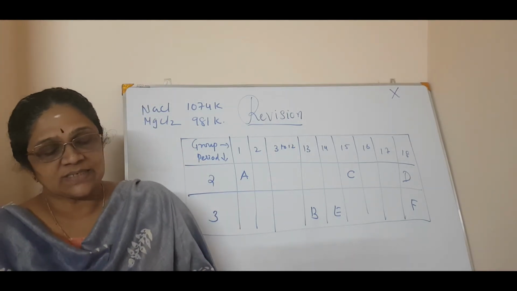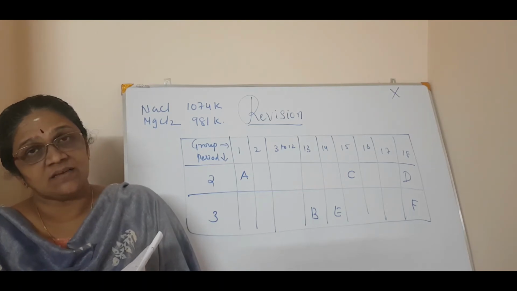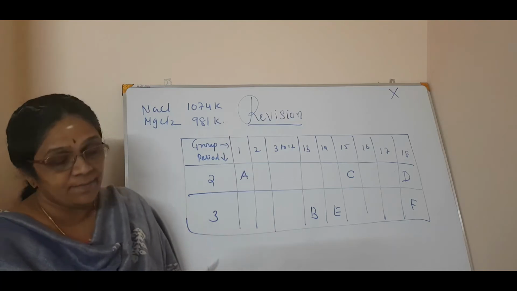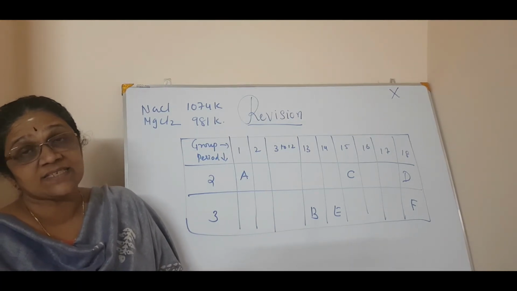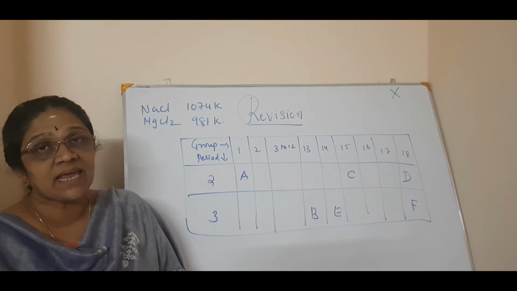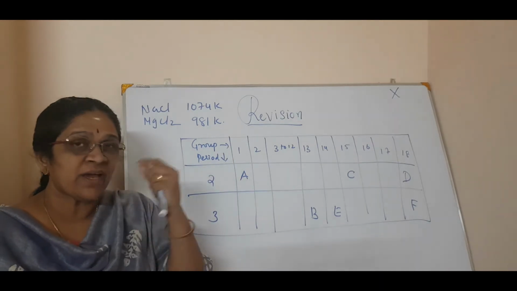Once again I will tell the question: melting point of NaCl is 1074 Kelvin, while that of magnesium chloride, MgCl2, is 981 Kelvin. So you have to write the value points, why it happens.